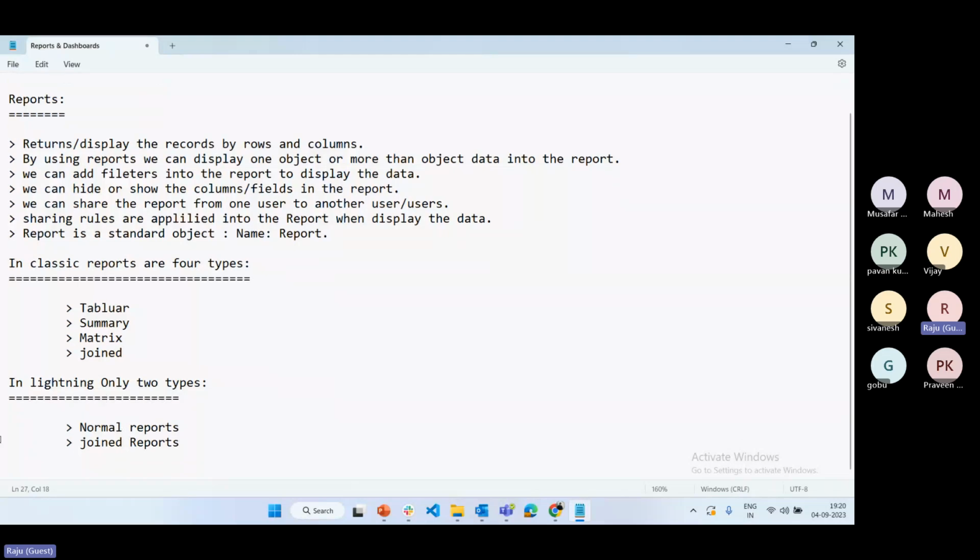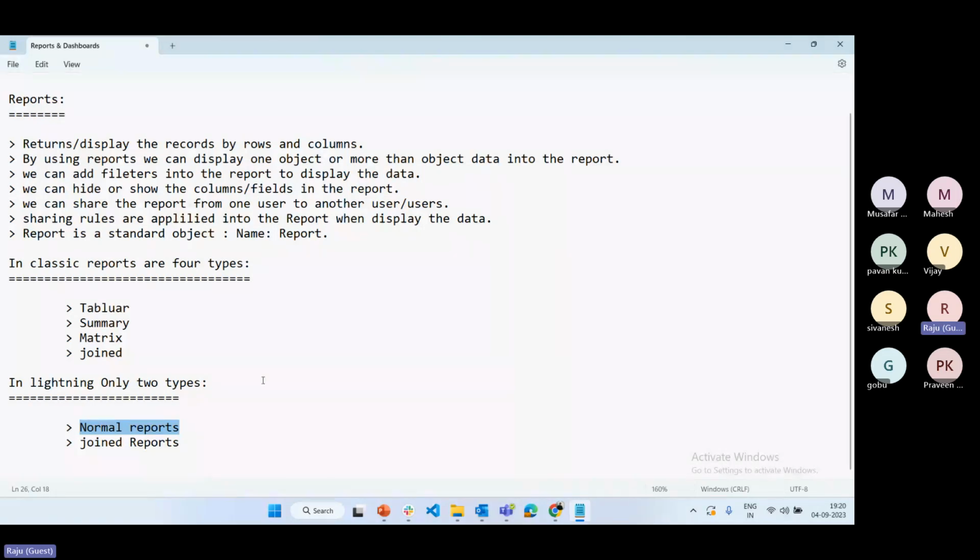Why is it only a normal report in Lightning? What about matrix, summary, tabular? Whatever features are available in tabular, matrix, and summary are by default available for all reports. They tried to minimize the navigation and functionality as much as possible compared to Classic.